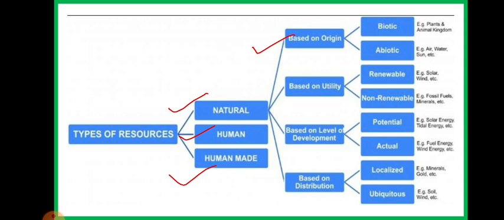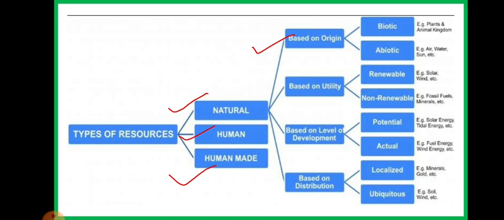Like that, on the basis of development, there are several resources that have not been developed in the form in which they can be used. So on the basis of the level of development, there are two types of resources: potential and actual resources. Based on distribution, it is not necessary that every country or state has the same resources. Resources are unevenly distributed. Just take the example of land: there are mountainous areas, plains and deserts, so land is also not evenly distributed.